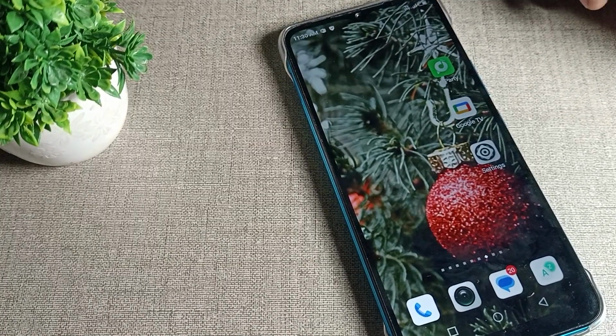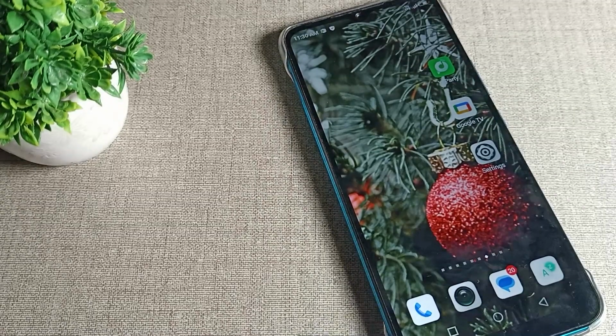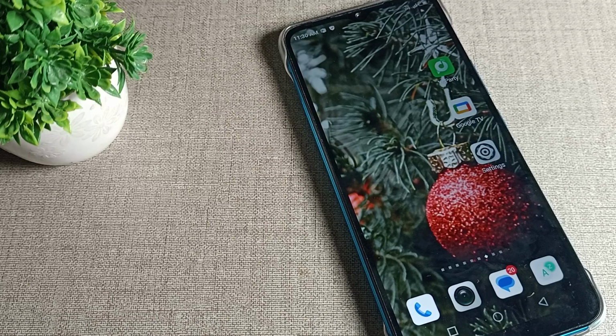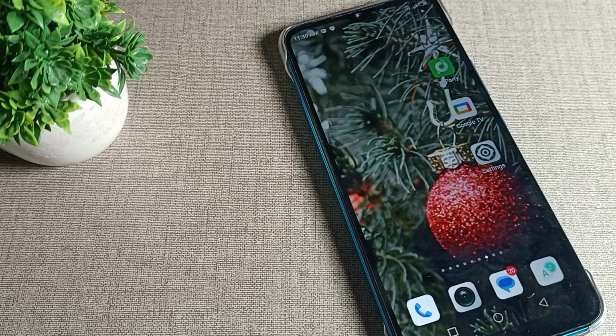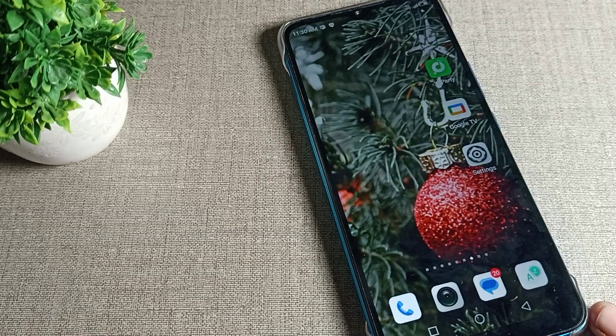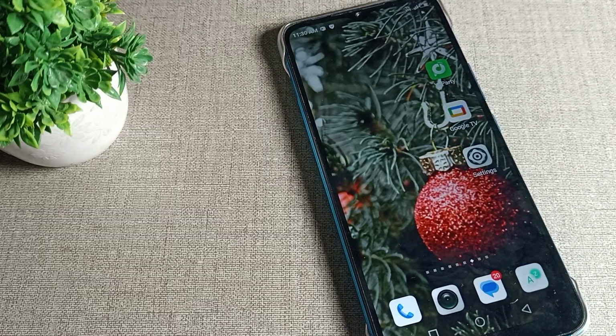Today friends we are going to talk about Infinix phone settings. Today's video title is how to turn on the power button to end calls on my Infinix phone. Friends, we want to turn on your phone's power button to end call setting. So how can you turn it on today? I will show you, I will tell you.